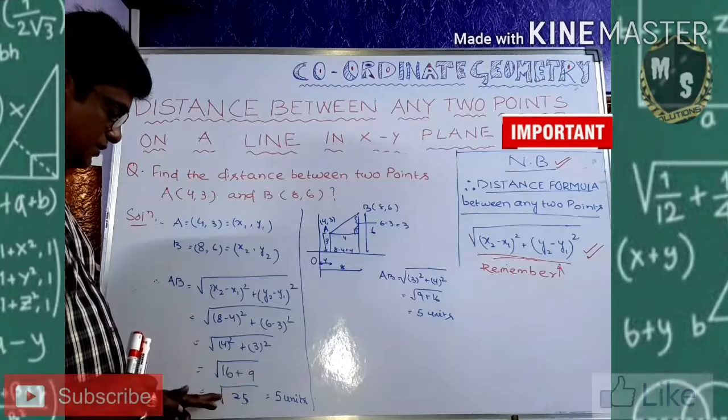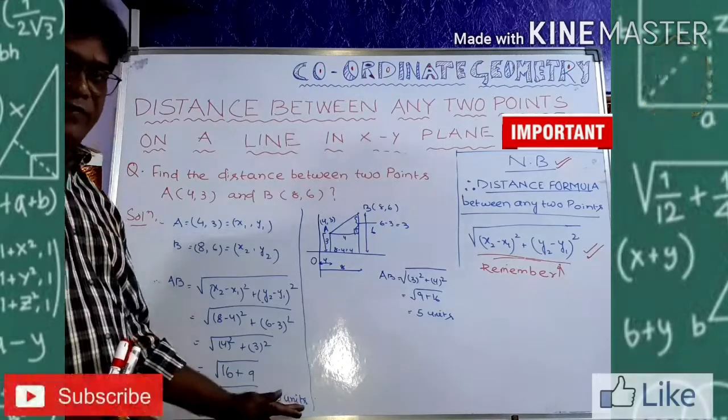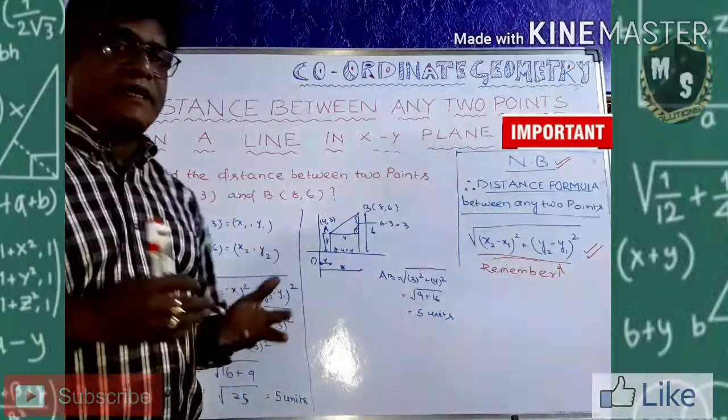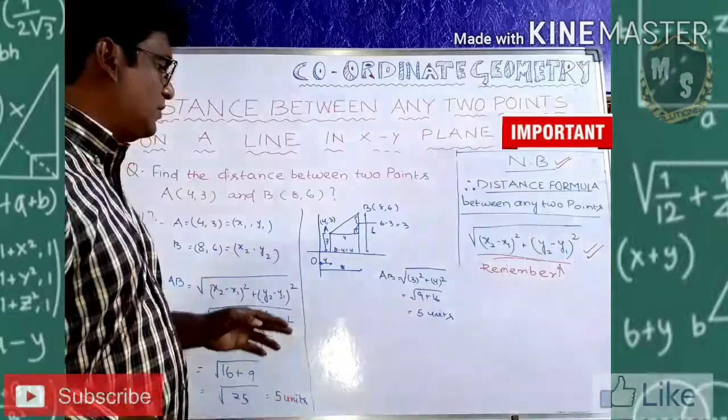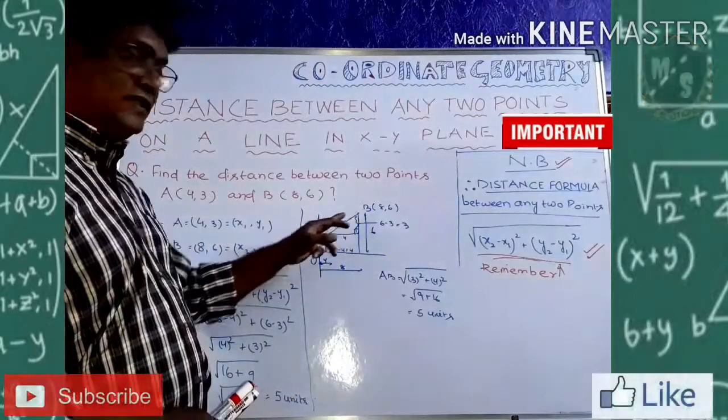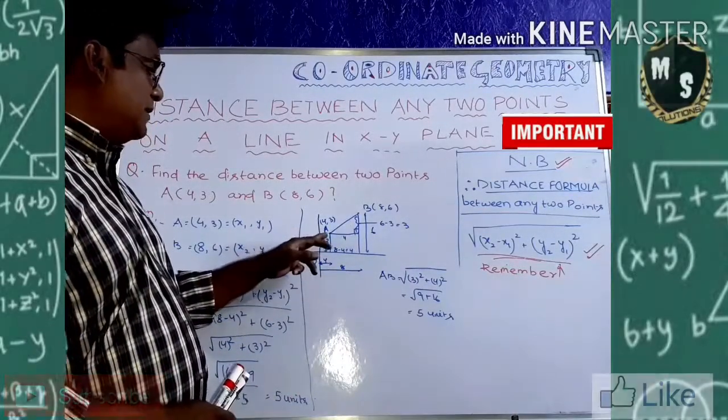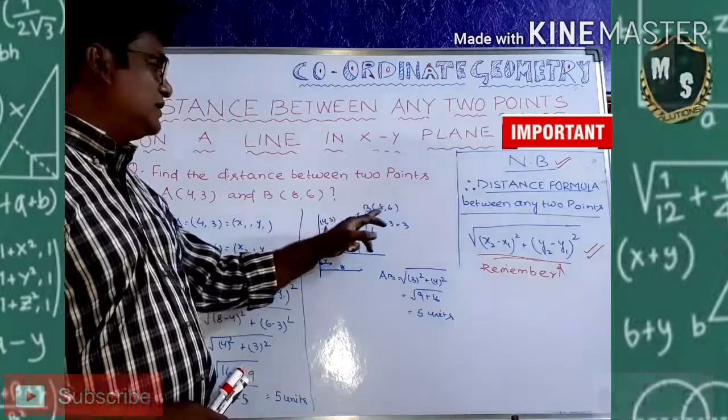That is the square root of 25, which is equal to 5 units. Some students can go for the alternative method, the derivation method. They take two points A and B in the xy plane, where A is (4, 3) and B is (8, 6).